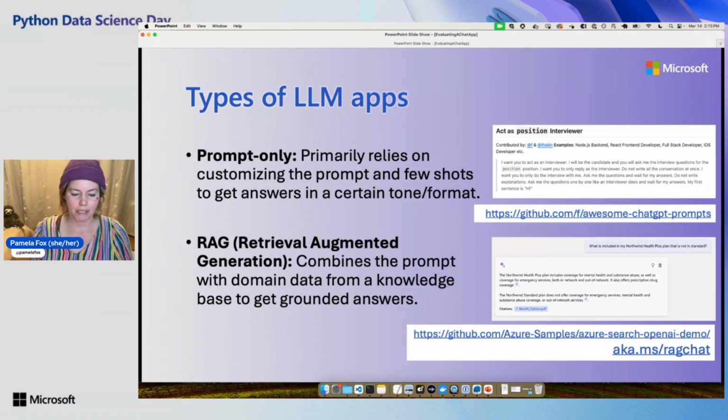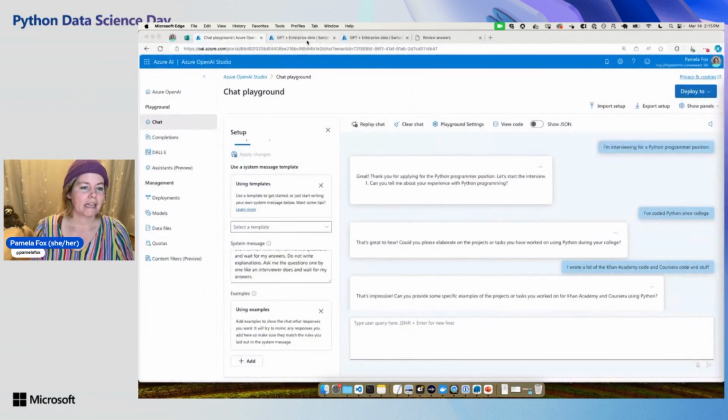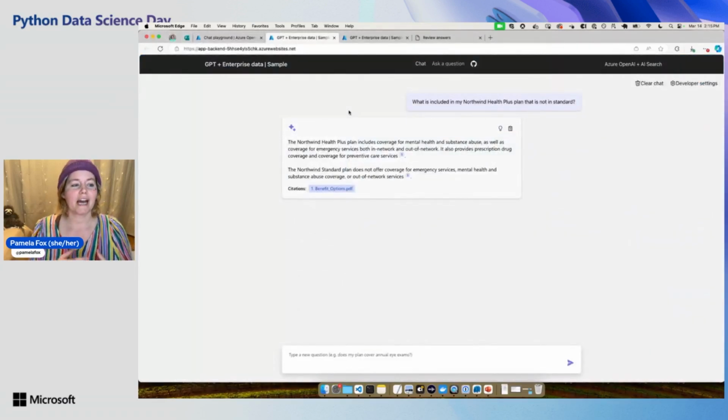Like the classic example we give is an HR handbook. And it might seem kind of boring, but it's also really helpful because nobody likes to look through HR PDFs for their company, right? It's just not fun, especially when you're trying to figure out medical insurance and stuff like that. So you can build a RAG app that uses an LLM plus a knowledge base. In this case, I'm using Azure OpenAI plus Azure AI Search. And here I can ask any questions about stuff that's in there.